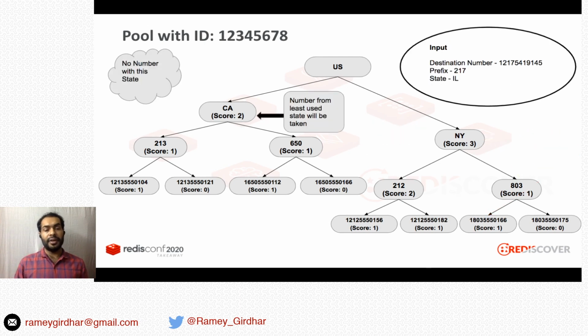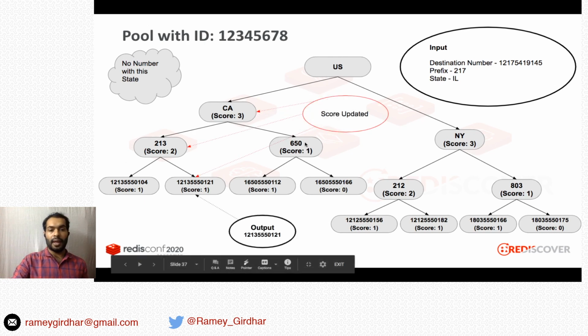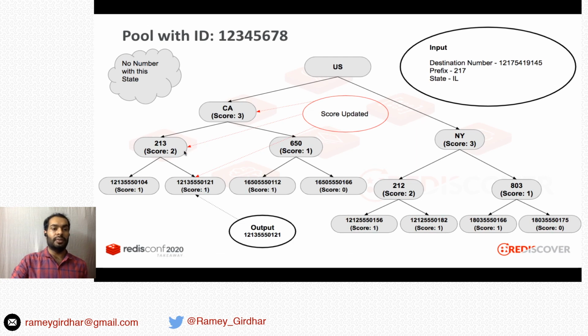At last, we tried to resolve for a number from the state of Illinois with prefix 217. We don't have any Illinois number, so we'll resolve using a number from the least used state, which in this case is California, because California numbers have been used 2 times, whereas New York numbers have been used thrice. As a result, we got the California number, and the scores were again updated for the state of California and prefix 213.